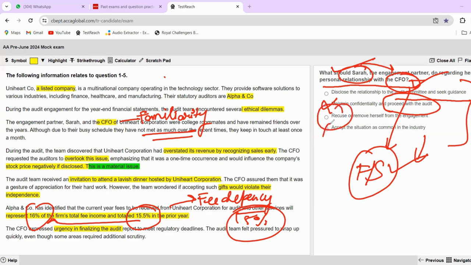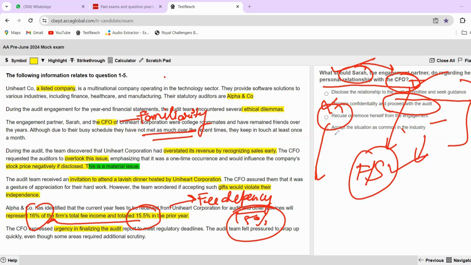Recuse or remove herself from the engagement. Recuse basically means, if somebody is not aware of the wording, you are stepping down from something. Okay, so you are removing yourself from somewhere. So recusing means that you're stepping down from the audit to avoid any kind of bias which can occur because of the relationship with the CFO. So that is recuse or remove herself from the engagement. So this can also be one of the correct answers.